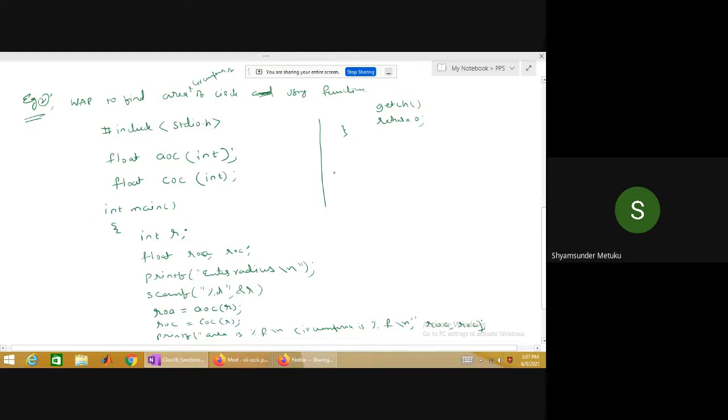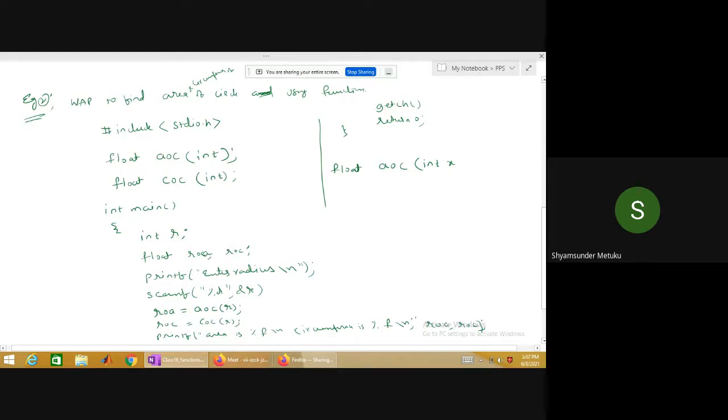So what am I supposed to define? Float. What is the name of the function? First one, AOC. Then int x. R also you can use, so as not to have confusion, because the memory locations for this definition are different. Memory location for this definition is different.